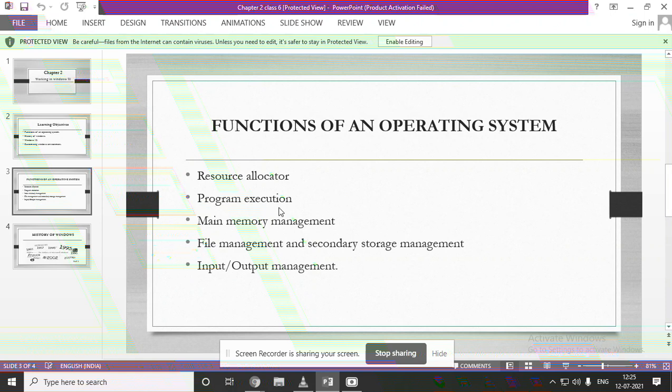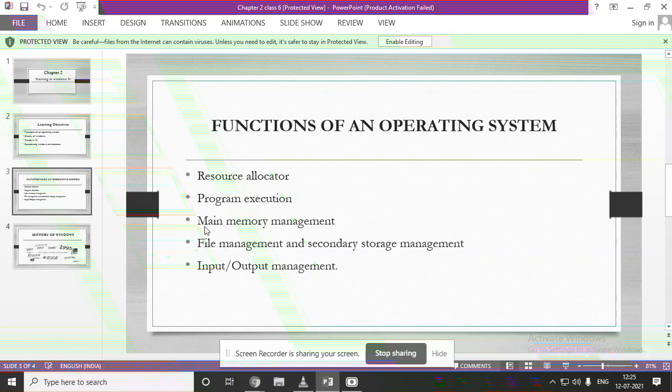It will do the function of program execution. If any error is there, it will also find out the mistake. If any execution we are going to do, operating system only takes care of everything. So the program execution is also done by the operating system.